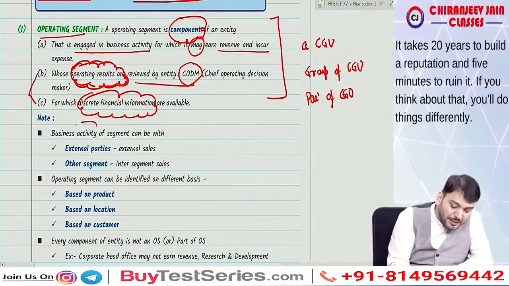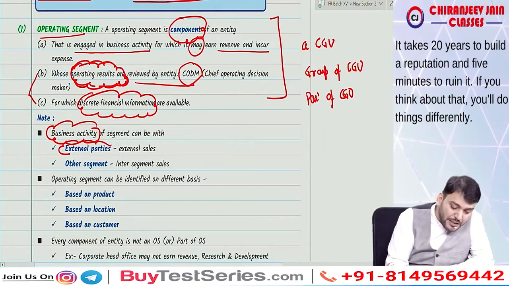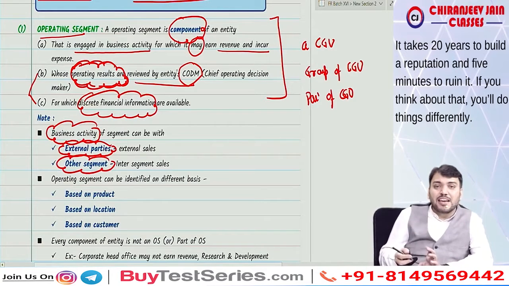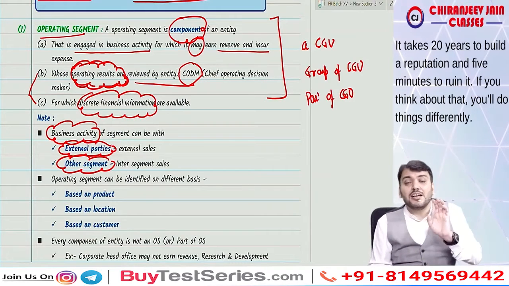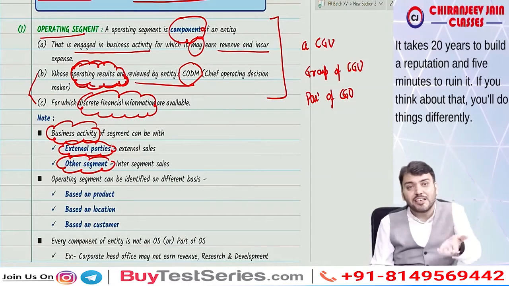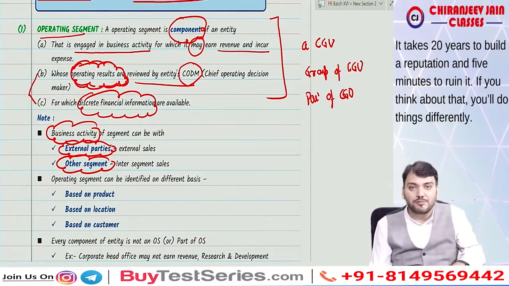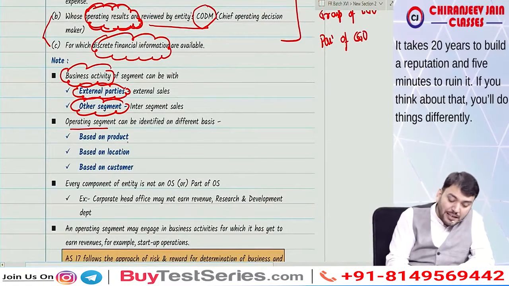Now business activity can be with an external party, or it can be with another segment also. So when we say business activity, it does not mean only with an external party. If any component is producing some output and that output is internally transferred, then also it will be considered as business. Now an operating segment can be identified either based on product, or based on location, or based on customer.